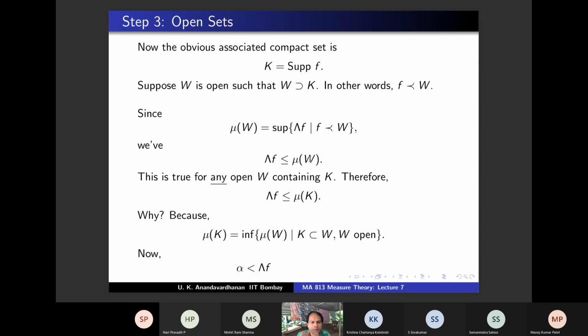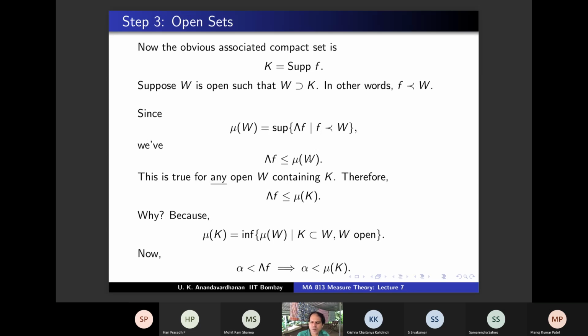Now we already know from the previous slide that alpha is less than lambda f. And because lambda f is less than or equal to mu K, you get alpha strictly less than mu K. That's what you wanted, right? If you take something strictly less than mu K, then it's not an upper bound. What was the claim? The claim is that mu of K is the supremum of lambda f.